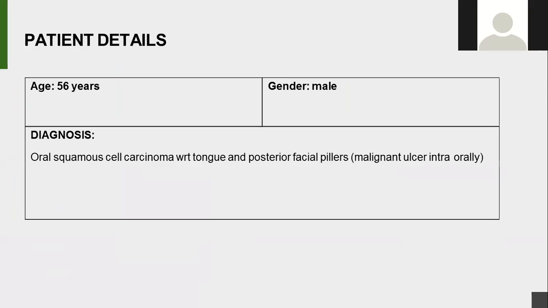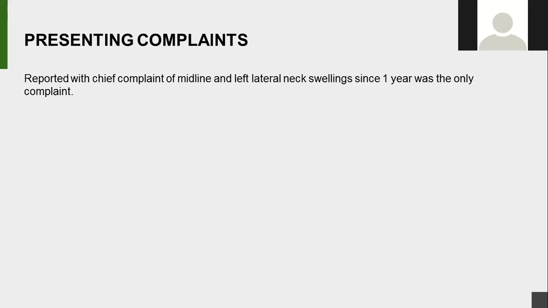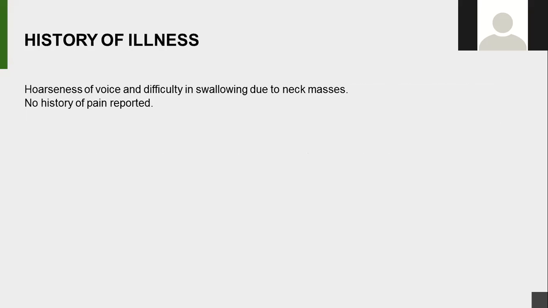This is a case of a 56-year-old male patient who was diagnosed with oral squamous cell carcinoma of the tongue and posterior facial pillars, with a malignant ulcer intraorally. The patient reported with a chief complaint of midline and left lateral neck swelling since 1 year, and this was his only complaint. It was associated with hoarseness of voice and difficulty in swallowing due to the neck masses. No history of pain was reported.